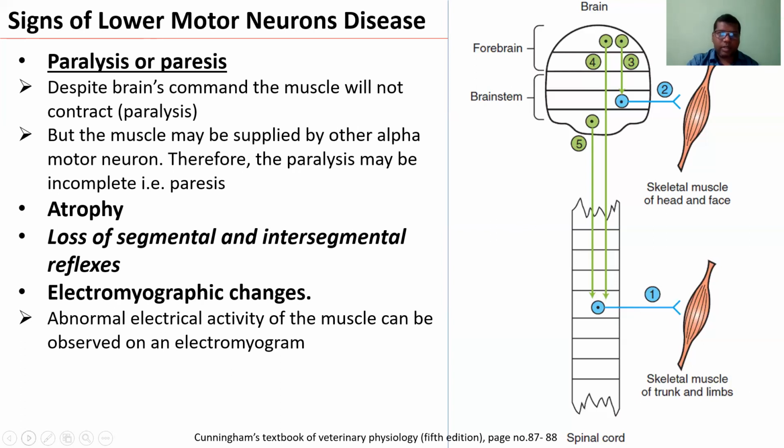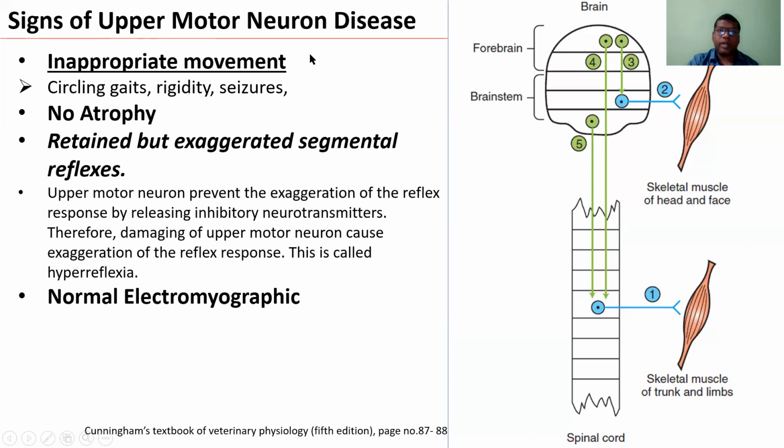Let us see the signs of upper motor neuron disease. So there will be inappropriate movement, circling gait, rigidity or seizure. We have talked about the upper motor neuron.